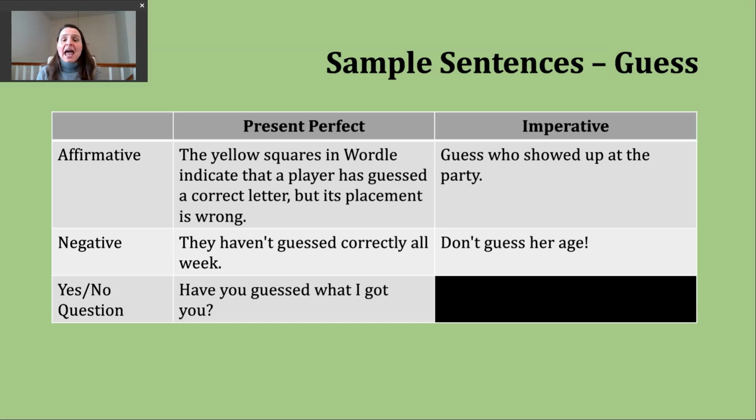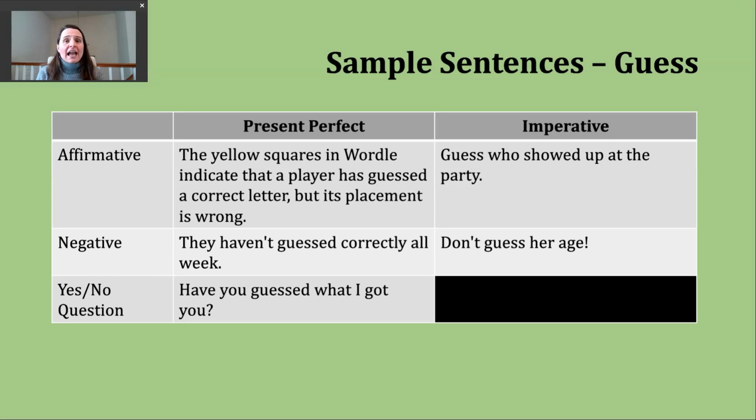Here's another example. Have you guessed what I got you? Right? So sometimes people will do this with a particular gift. They sort of want to know if you're able to think, if you're able to perceive what it is they selected as a gift for you.